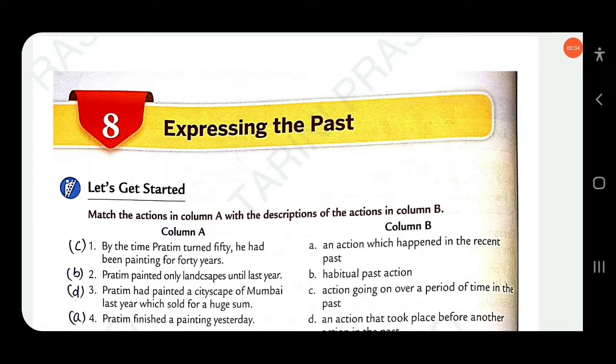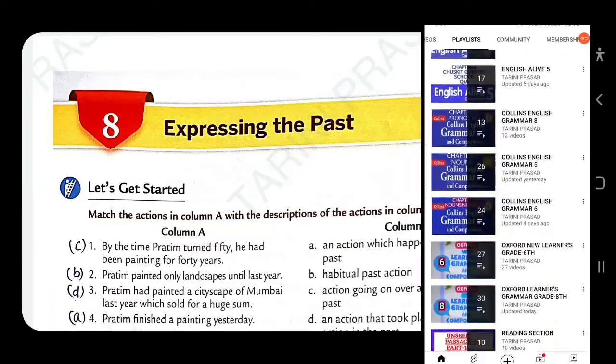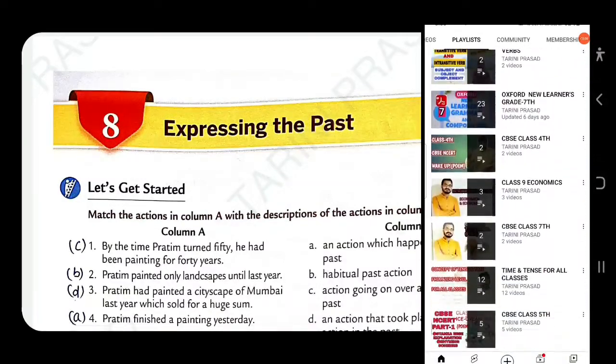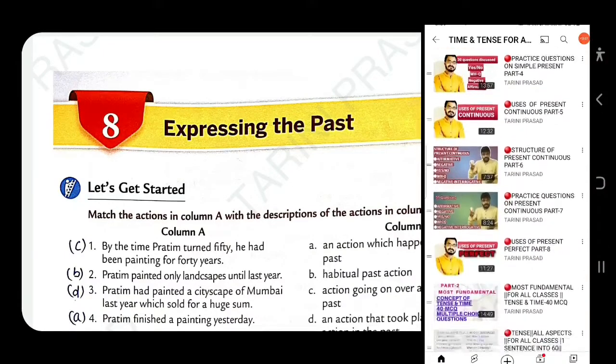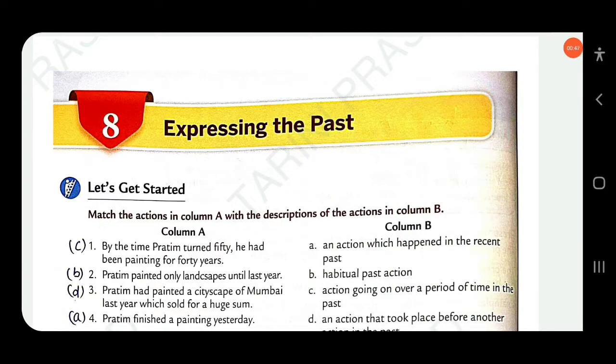Dear students, in this video we'll discuss Class 7 Collins English Grammar and Composition, chapter 8, Expressing the Past. There are four aspects of the past tense: simple past, past progressive or past continuous, past perfect, and past perfect progressive. If you have not watched all the structures of the tenses, present, past and future, look at the screen. You can watch the video and get a complete idea about the different structures of the tenses.